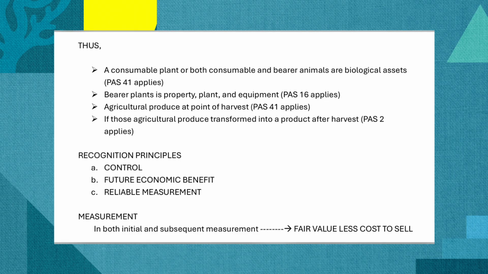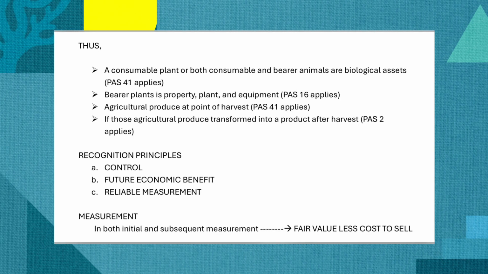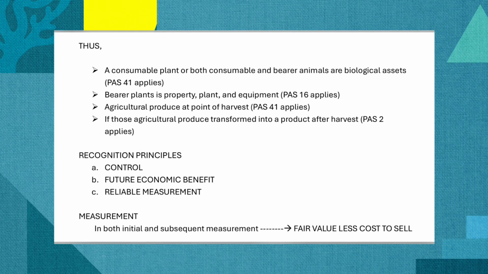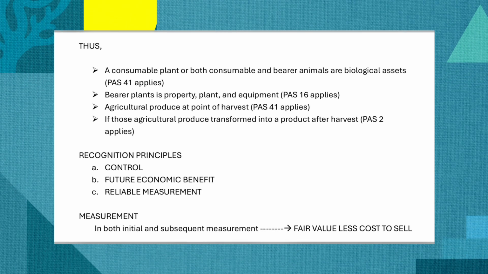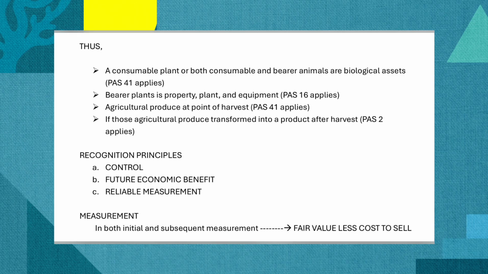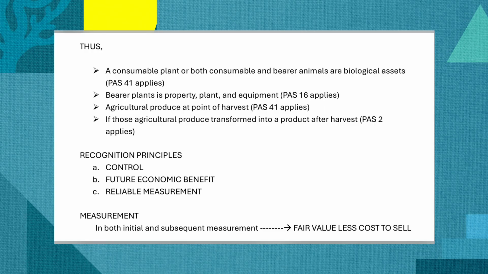Yung measurement naman nito, easy lang. Parang madali lang hindi kalimutan, no? Meaning, nasa mind natin kasi whether it's both initial and subsequent measurement, yung measurement natin pareho lang, fair value less cost to sell. Meaning at the initial measurement, you need to determine the fair value, then deduct the cost to sell.